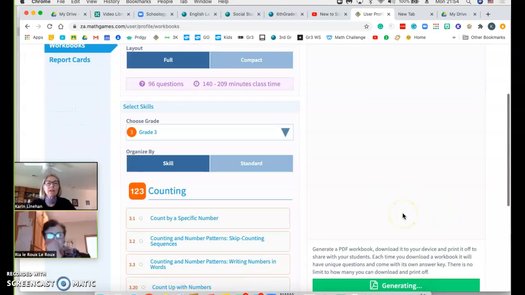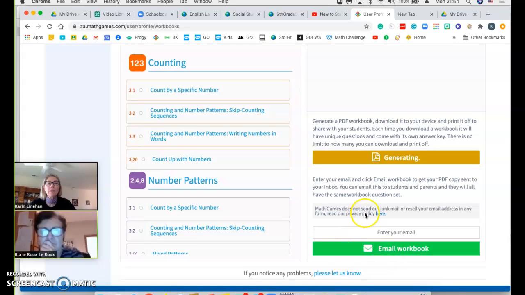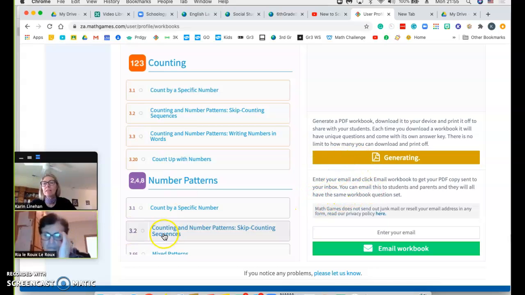So now it should have generated a preview here, but it's still not. Okay, then I'm going to click on generating, and it will do it. Once it's done, it will download to my computer. I'm having an issue with this right now, so it's not doing it, but it's not because of the internet. So let's pretend it's generated it, right?